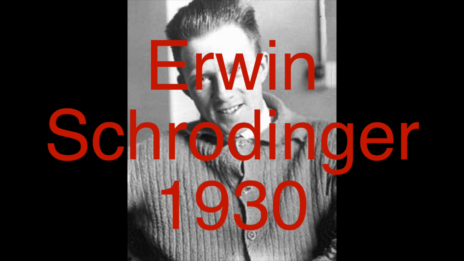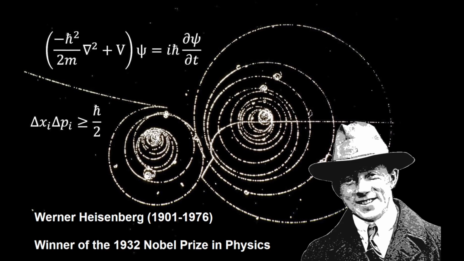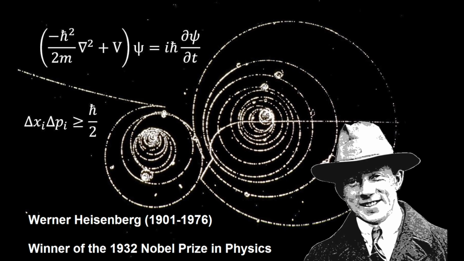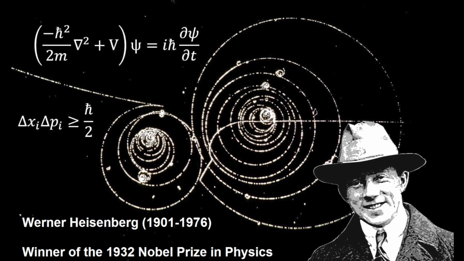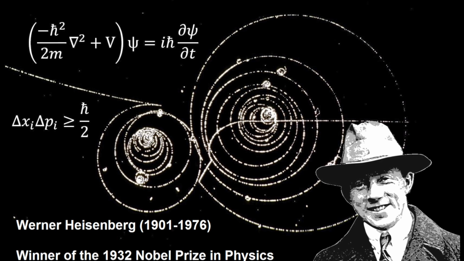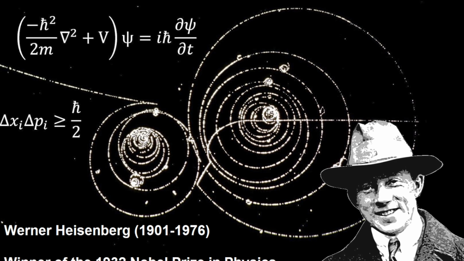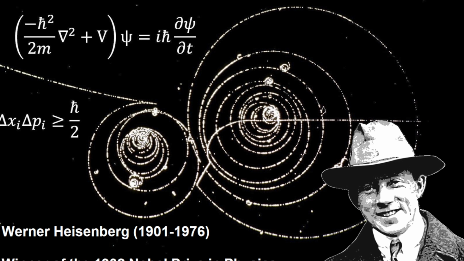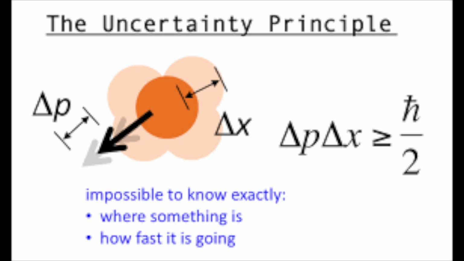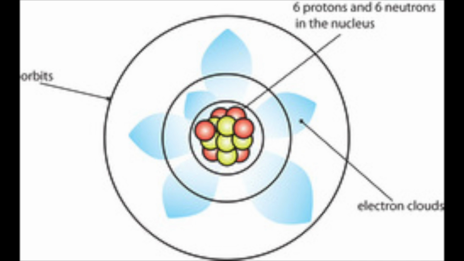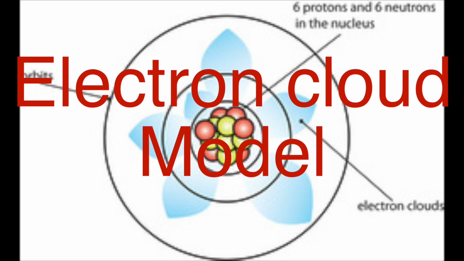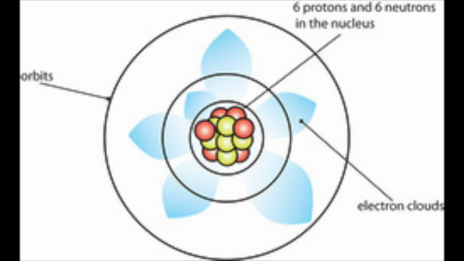Erwin Schrödinger, 1930. In 1926, Erwin Schrödinger, an Austrian physicist, took Bohr's atom model one step further. Schrödinger used mathematical equations to describe the likelihood of finding an electron in a certain position. This atomic model is known as the quantum mechanical model of the atom. Unlike Bohr's model, the quantum mechanical model does not define the exact path of an electron, but rather determines the allowed energies an electron can have and how likely it is to find the electron in various locations around the nucleus.